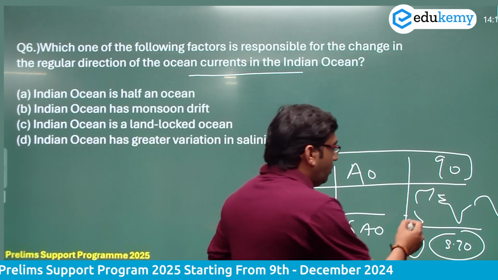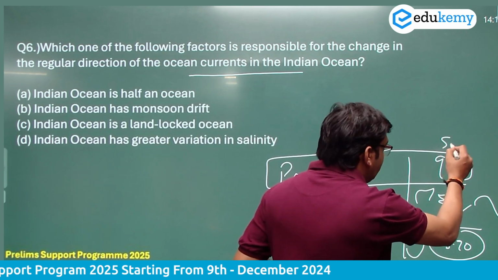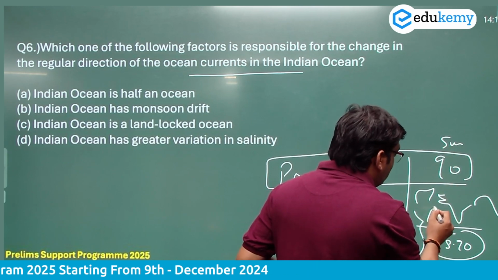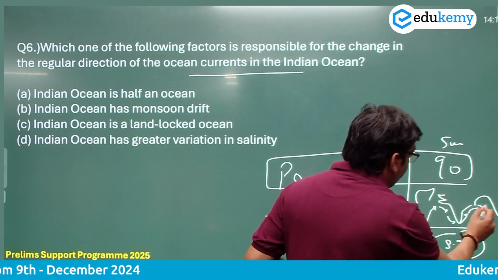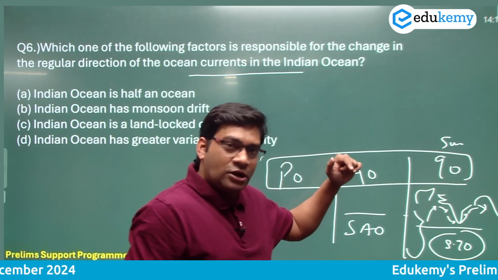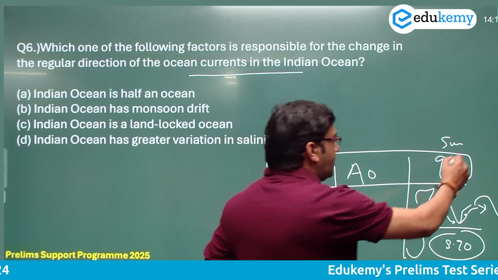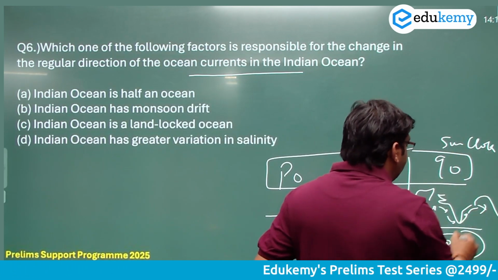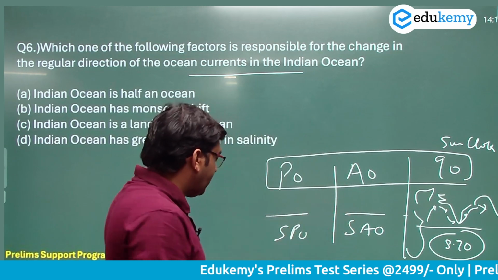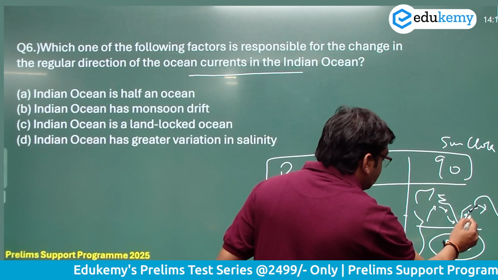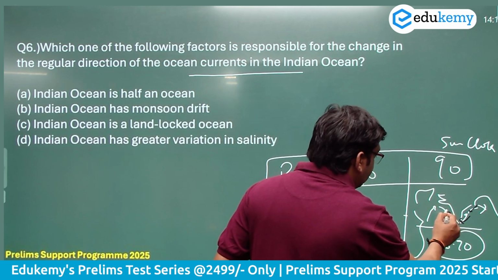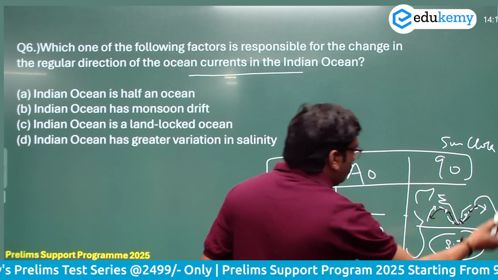So as the monsoon wind blows during the summer season, obviously the ocean current will flow like this. Okay, this is the direction of the flow of the ocean current. It is a clockwise direction. But in the winter season, this phenomenon will be completely opposite, and this is the direction of movement of the ocean current. So this is called counterclockwise in the winter season.